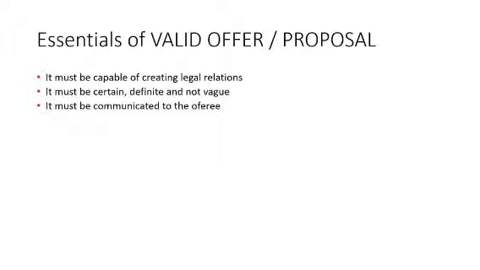See, for example, I'm going to sell my car at 10,000 rupees to B and I will tell B to reply to me in 2 days. So if you did not reply in 2 days, then I will think that you reject the offer. But I have not communicated that you have to reply in 2 days.